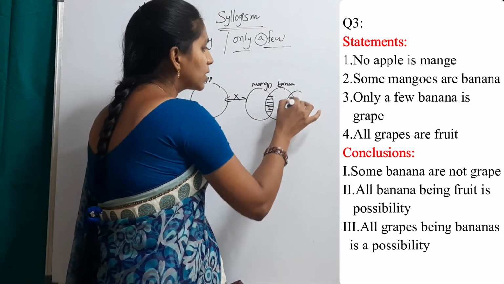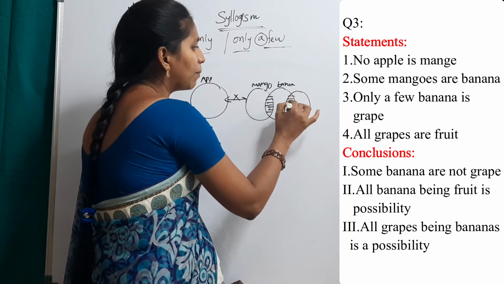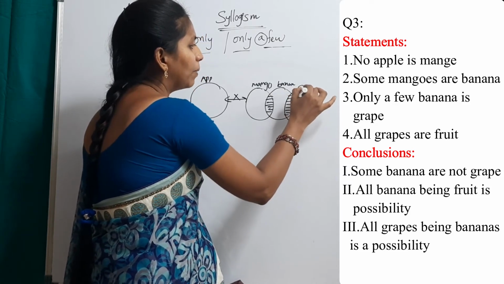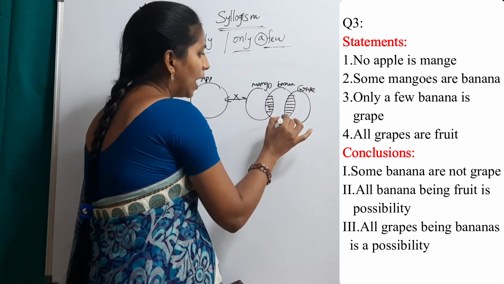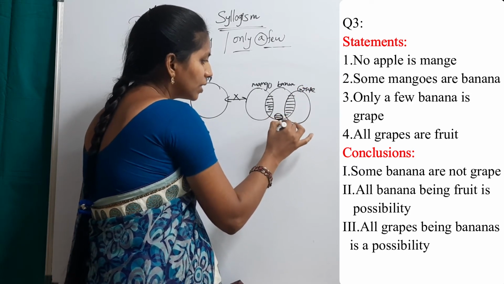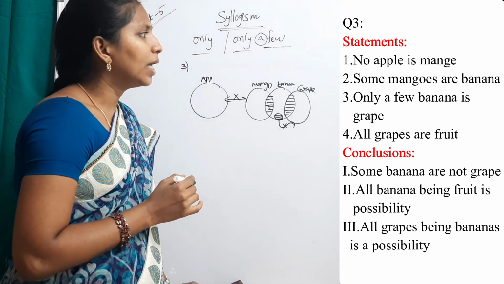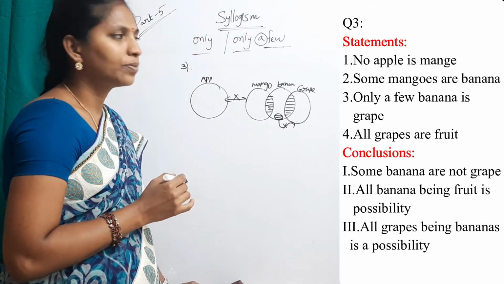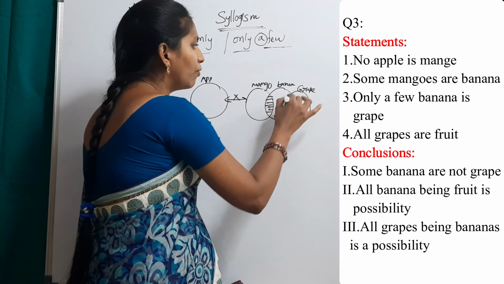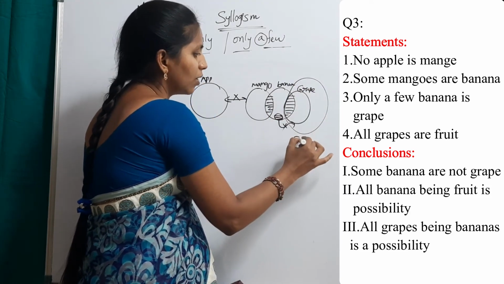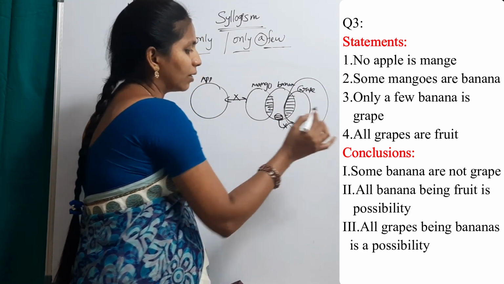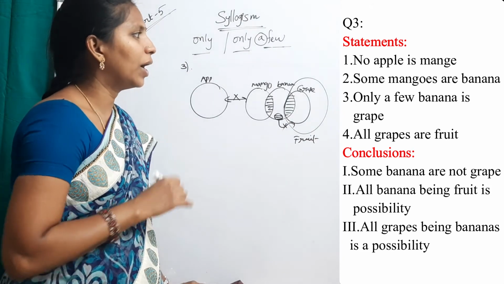Only a few means here some and some not. This is grape, and some not. This part is not grape. All grapes are fruits. This is the fruit circle. Okay, basic Venn diagram.